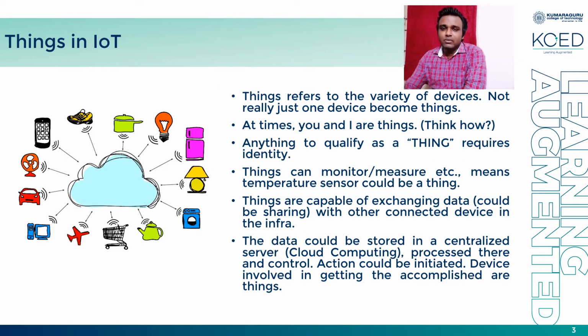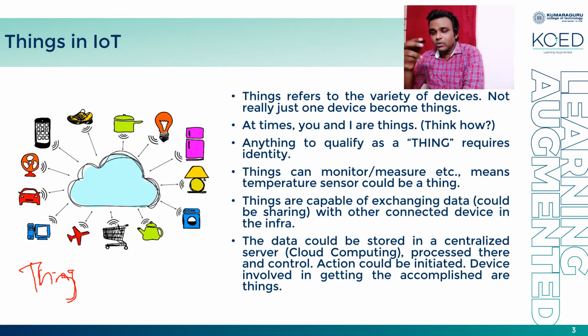So in IoT, we refer to each and every device having networking ability as a thing. The things refer to a variety of devices, not just one device. At times, you and I also give data to the internet. Think how we give the data: there are a lot of social media and communal applications where we produce our data so that the machine will have the data and do certain tasks. So you and I are also called IoT devices, also called things.